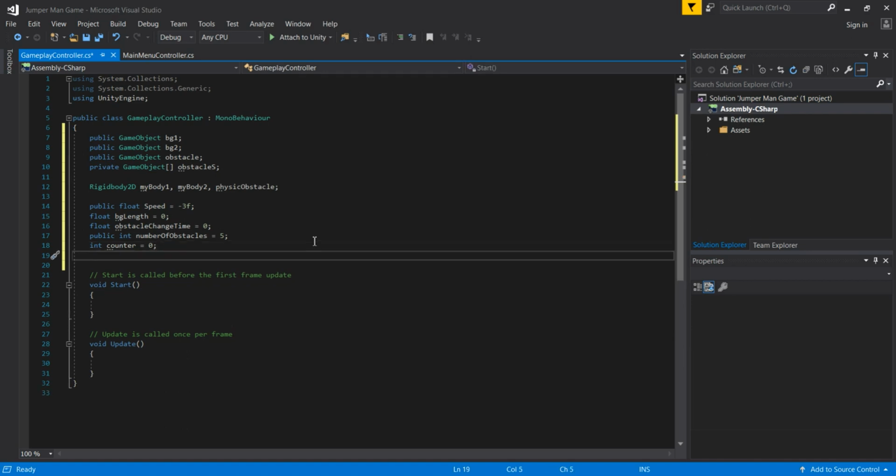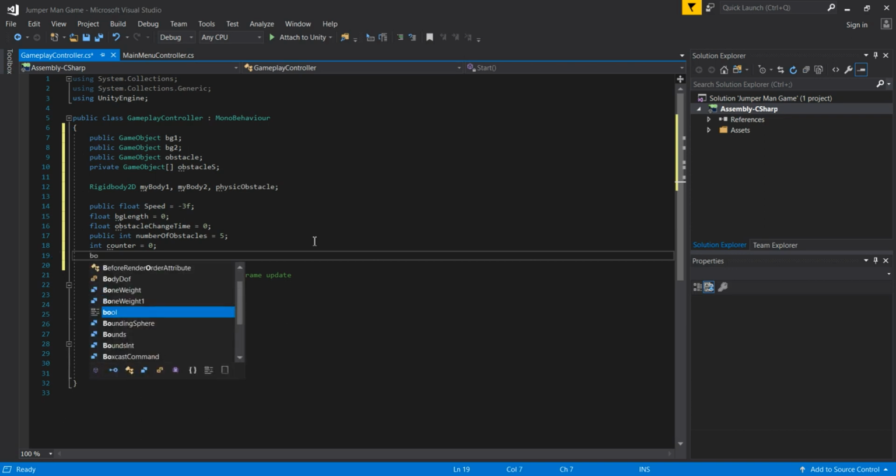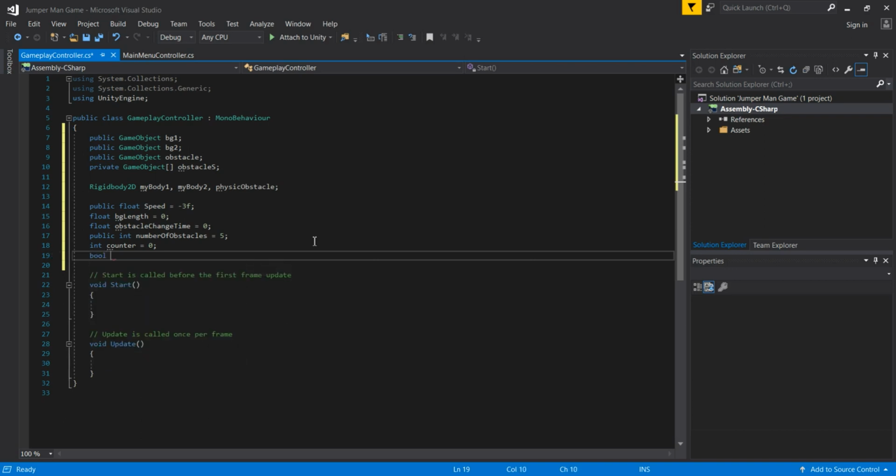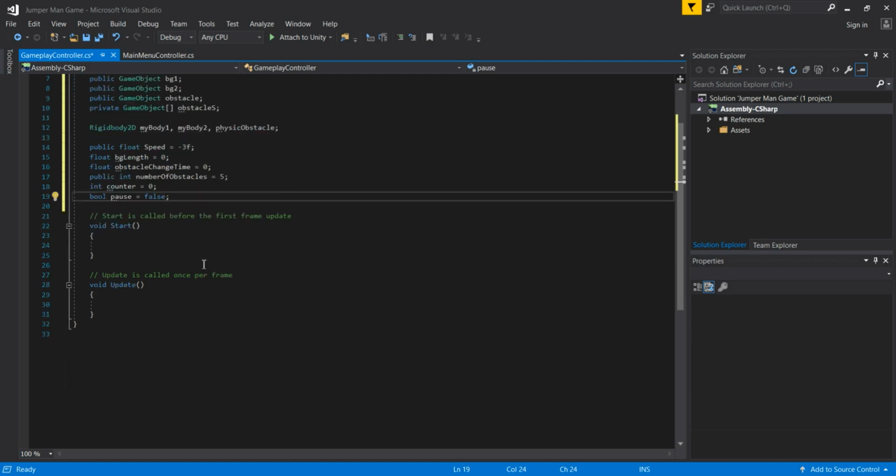And then the last variable in this script is going to be a boolean variable, which will have the name pause, and which is going to be false by default. And these are the variables that we will have in this gameplay controller script.